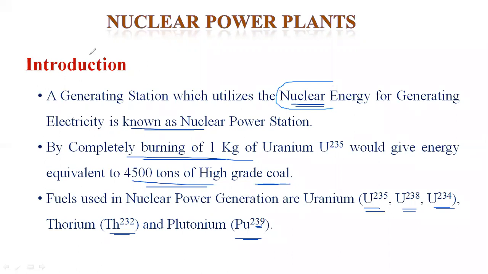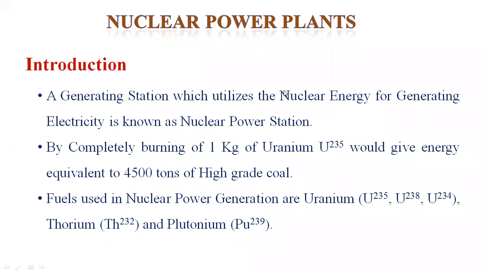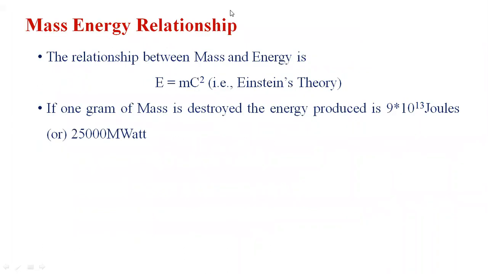How does the nuclear power plant operate? It works based on the mass energy relationship. According to Einstein's theory, it is represented by E equal to mc squared. The relationship between mass and energy is nothing but Einstein's theory, E equal to mc squared.